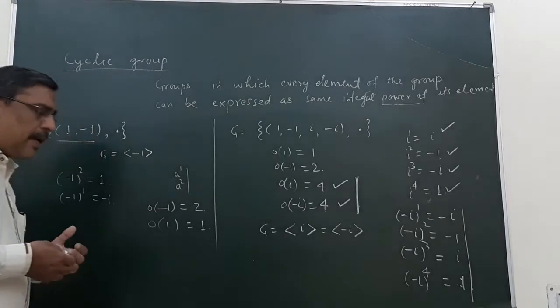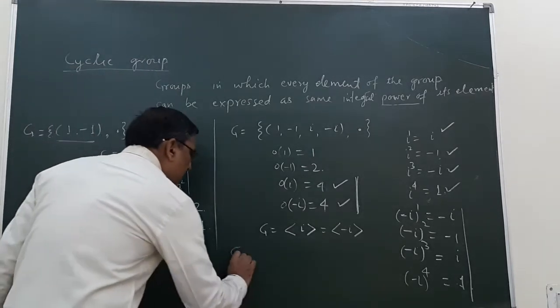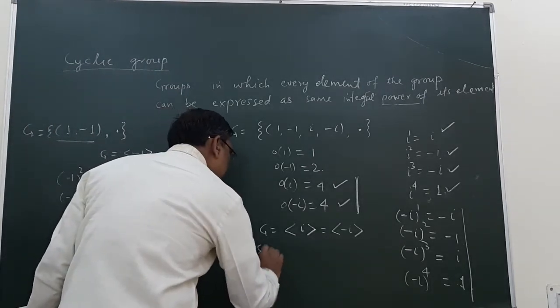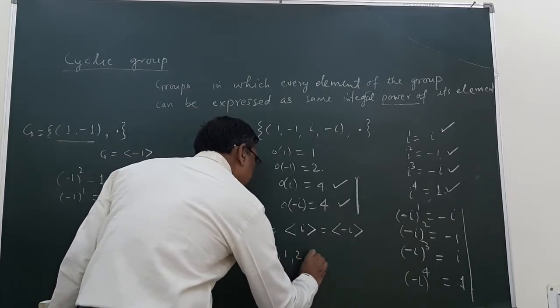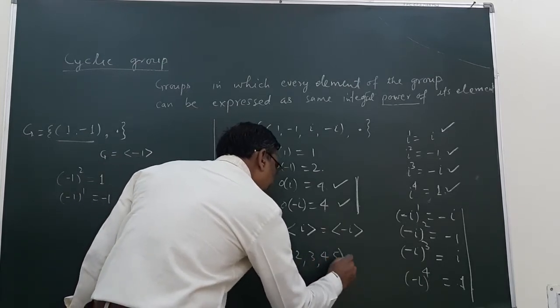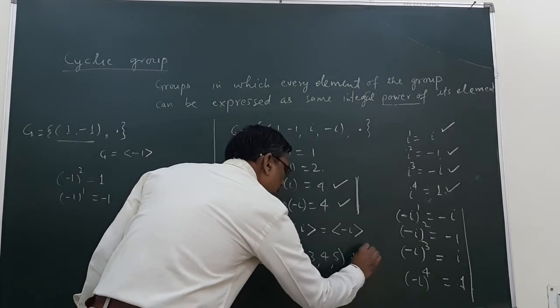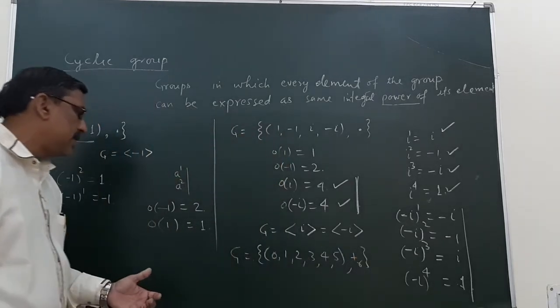We can take many more examples, like G is equal to {0, 1, 2, 3, 4, 5} with the operation of addition modulo 6.